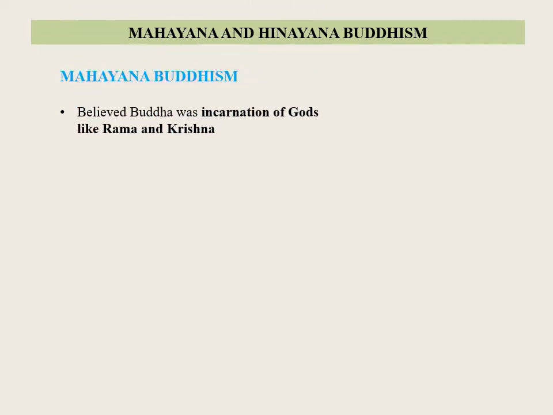Mahayana and Hinayana Buddhism. Let's see the Mahayana Buddhism. They believed that Buddha was an incarnation of God like Rama and Krishna. They accepted the Hindu theory of reincarnation and believed that Buddha was an incarnation of Adi Buddha who came for salvation of mankind. Emphasis was placed on efficacy of worship and devotion to Buddha as a personal savior.